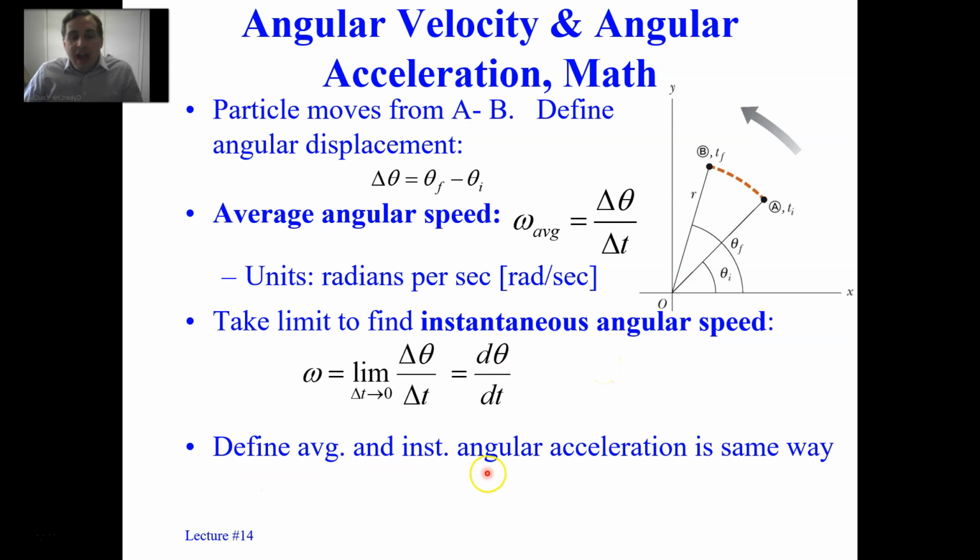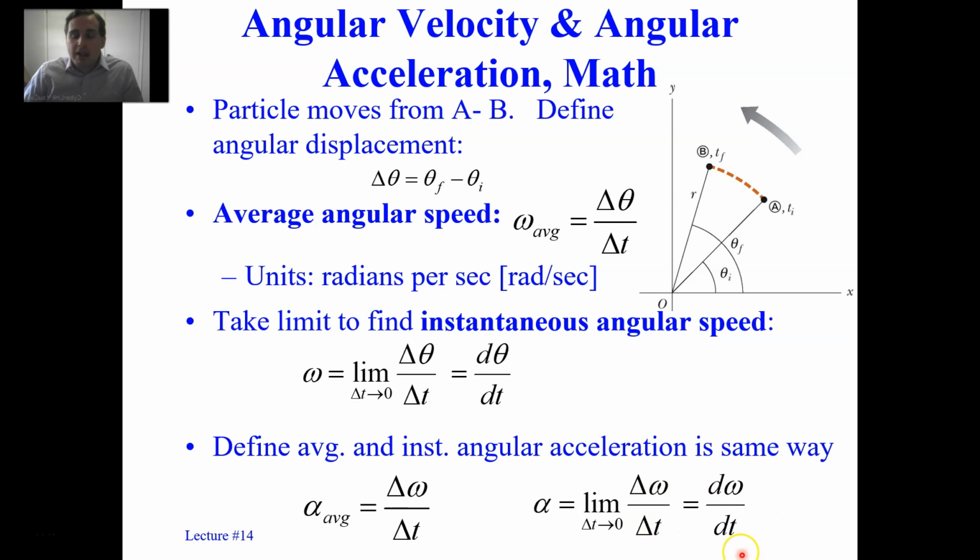How about we define the average and the instantaneous angular acceleration? We do it in the same sort of way. The average angular acceleration, again, the object is sort of speeding up its rate of rotation. Alpha average is delta omega over delta t. And if you use calculus, and we're going to use Leibniz's notation again, we take the limit as delta t approaches 0. The change in omega over change in time is d omega dt, the change of the angular velocity with respect to time at any moment, because again, this is instantaneous.